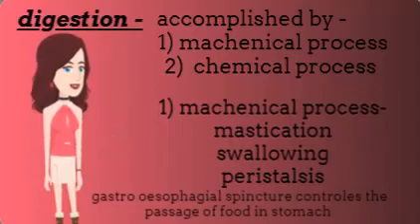2. Swallowing. In this process, the bolus is conveyed into the pharynx, then the esophagus. It is also called deglutition. 3. Peristalsis. It is a muscular contraction movement which initiates transfer of the bolus from the esophagus to the stomach. The gastroesophageal sphincter controls the passage of food into the stomach.